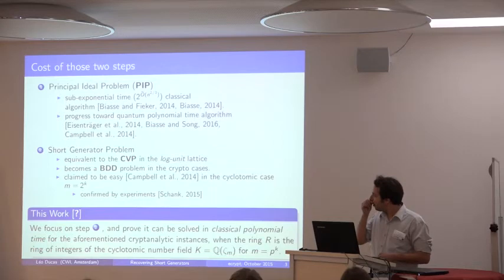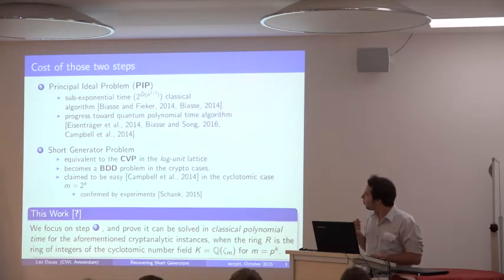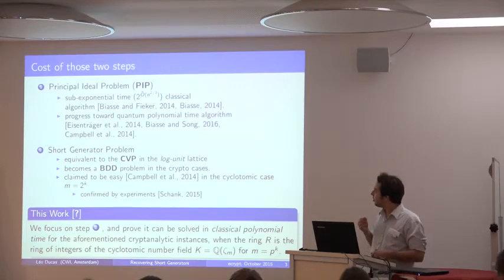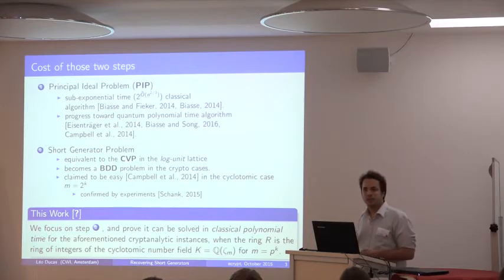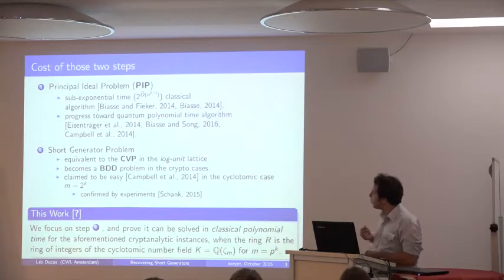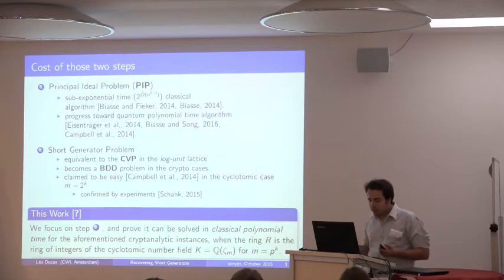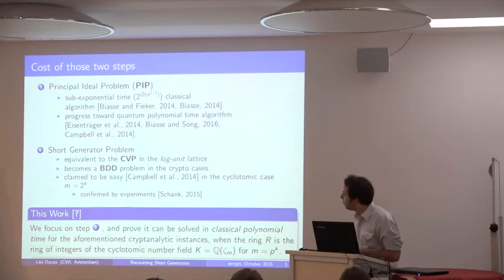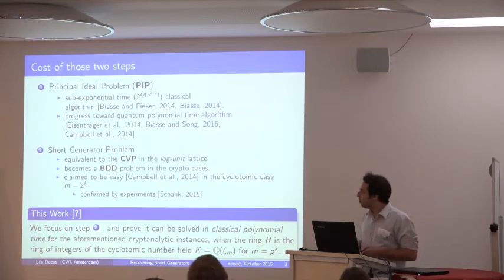And then there was this enigmatic paper from the British Secret Services that announced that this problem is actually easy. It should be solved in polynomial time in the cyclotomic case, where m is a power of 2. They just didn't have the proof, they claimed it was true. But you can easily run the experiment.